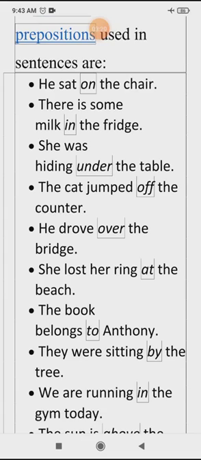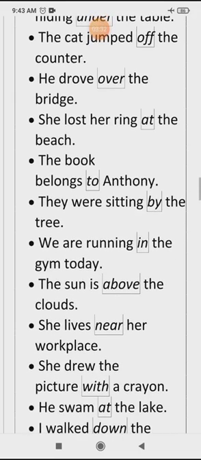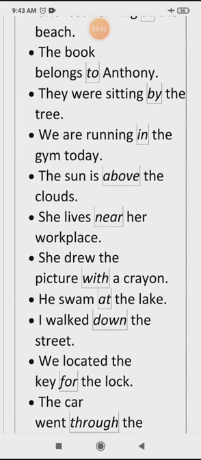She lost her ring at the beach. The book belongs to Anthony. They were sitting by the tree. We are running in the gym today. The sun is above the clouds. She lives near her workplace. She drew the picture with a crayon.